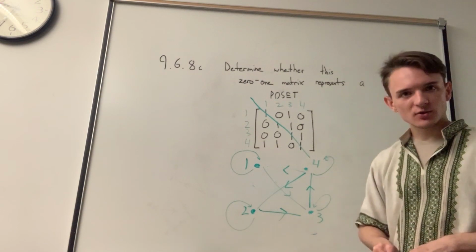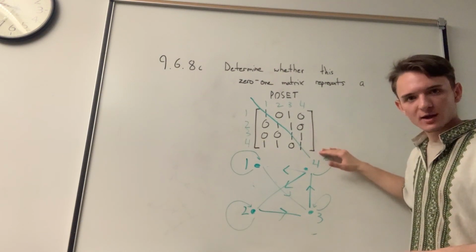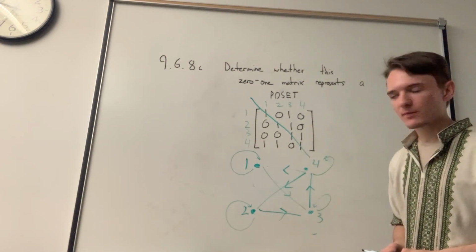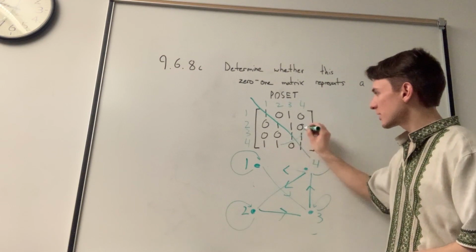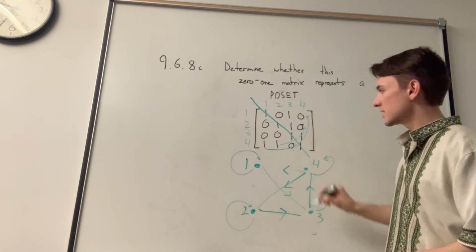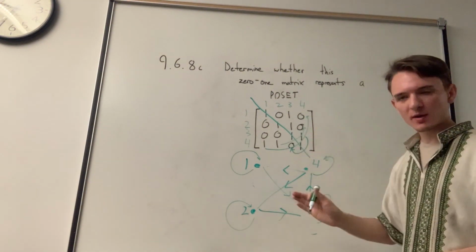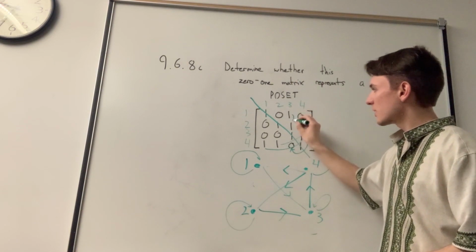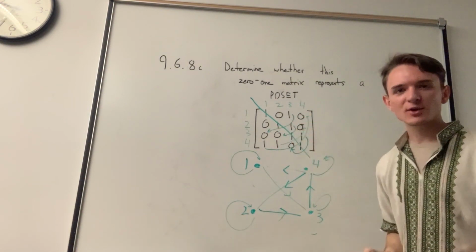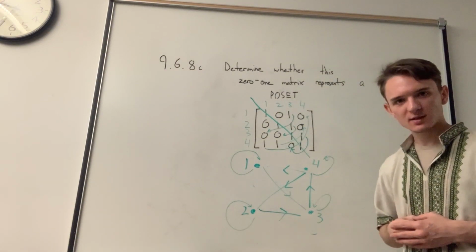Next, is it antisymmetric? That is to say, is every value above or below the diagonal, when folded across the diagonal, corresponding to a 0? We see that 1 corresponds to a 0. We see that 1 below, again, corresponds to a 0 above. We have a 1 which corresponds to a 0 from top to bottom, and we have a 1 that corresponds to a 0 here as well. So, because it is antisymmetric in all cases, our relationship is antisymmetric.